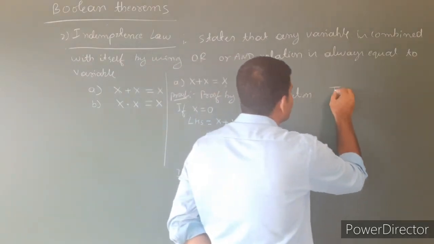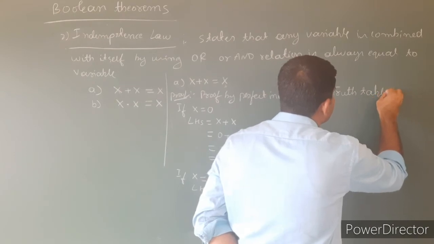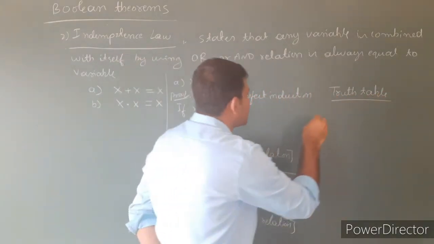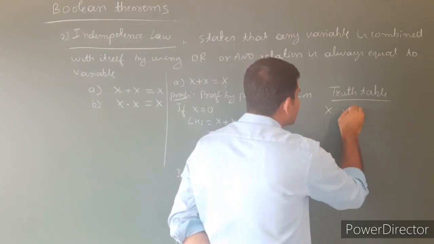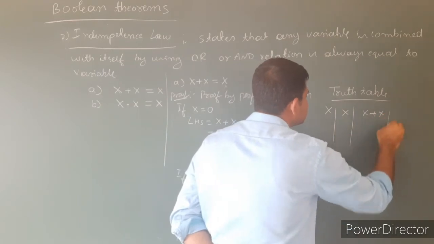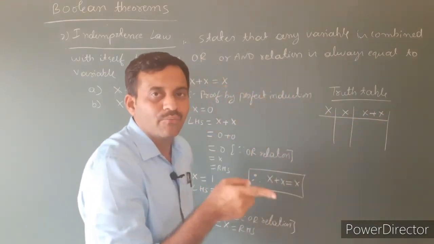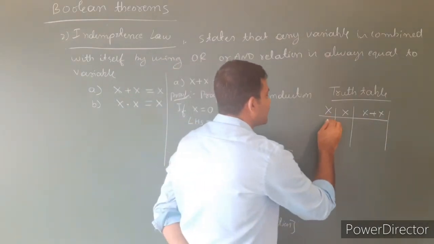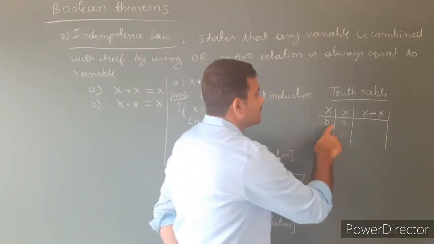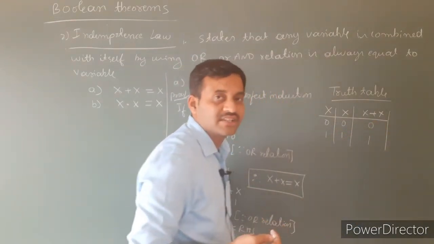Let's consider the truth table method. In the truth table method, the columns are x, another x, and then x plus x. Here combined with the same variable, hence here also 0 1, here also 0 1. The output is 0 plus 0 is 0, 1 plus 1 is 1, the variable itself.